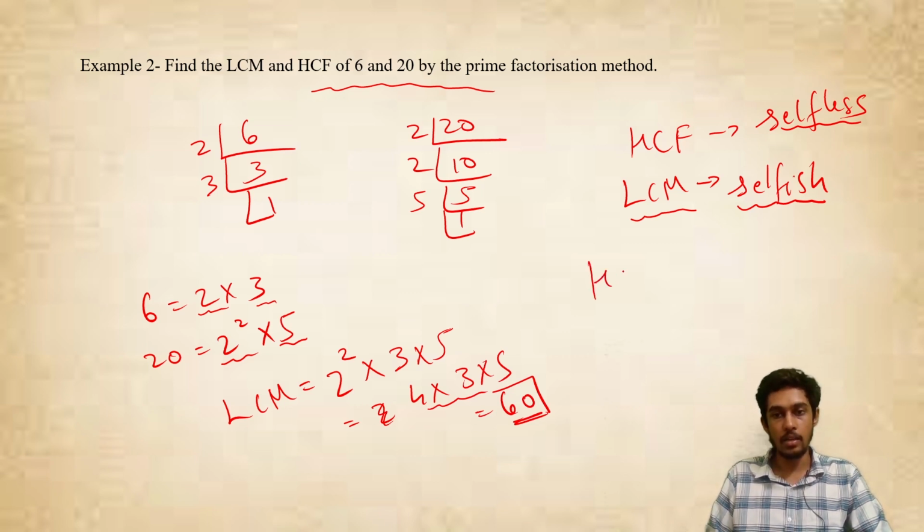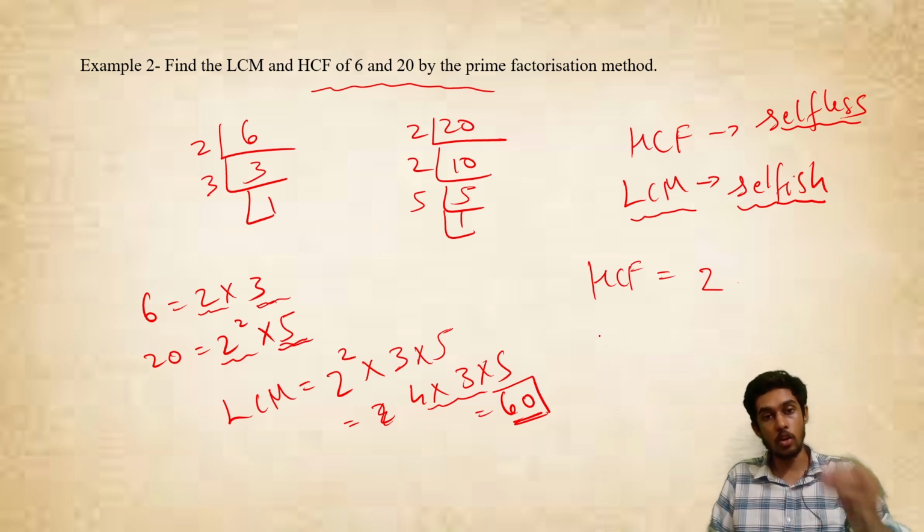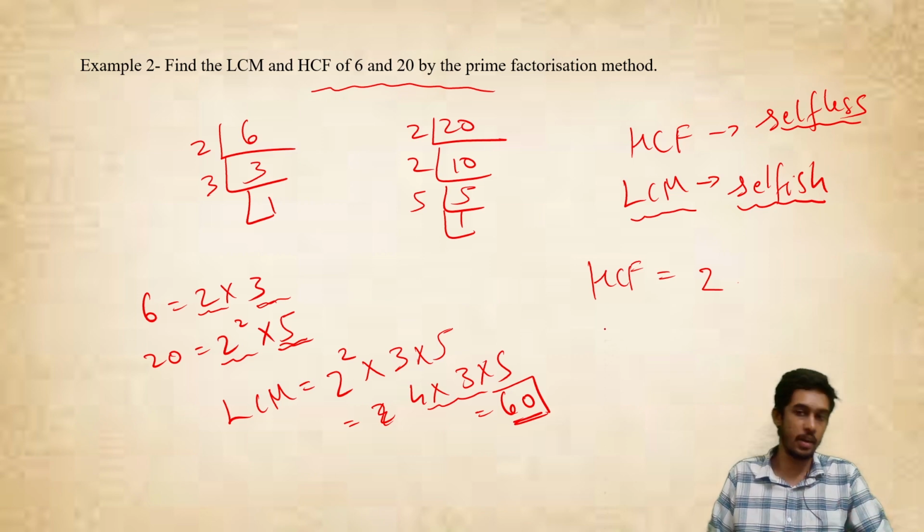On the other hand, HCF, as I call it, is very selfless. What it will do is take the least power of the common factor which is there. So here 2 being the common factor, it will take the least power of that. Which is the least power? Just 2, isn't it? Because 2 square is the highest power of it. And the other non-common numbers, it will not even take, because it's very selfless. Only if there is something common, it will take that, and of that common factor also it will take the least power. If something is not common, it won't even take it. So the HCF will become 2. So this is how you can find the HCF and LCM, guys.